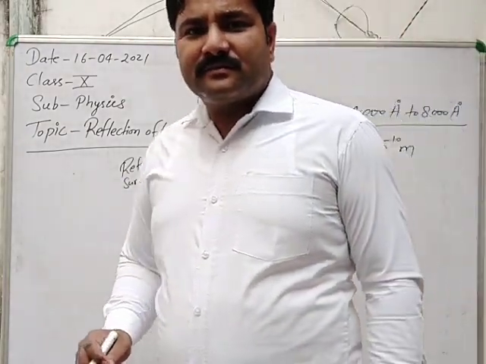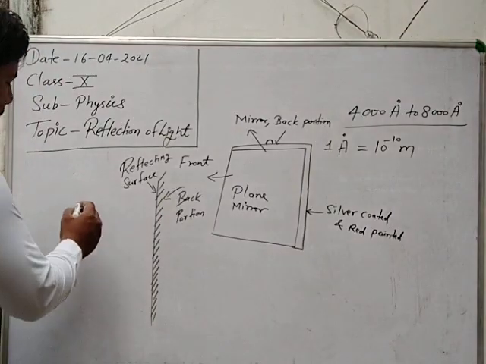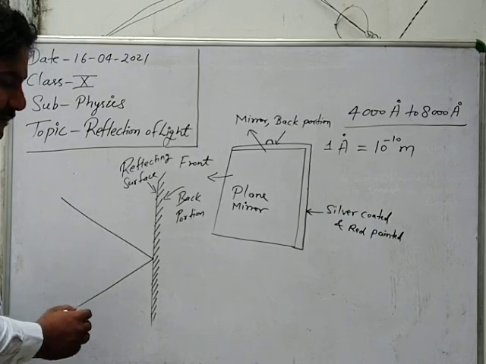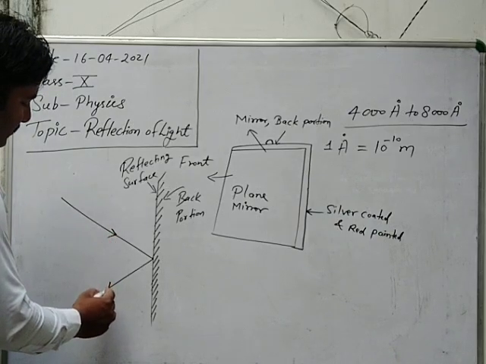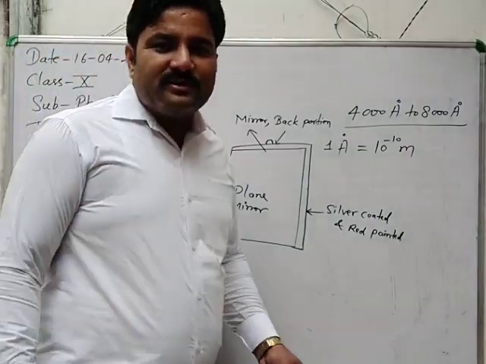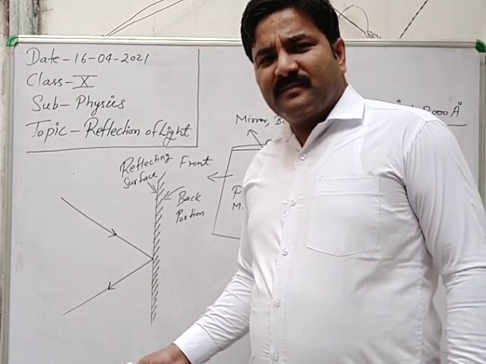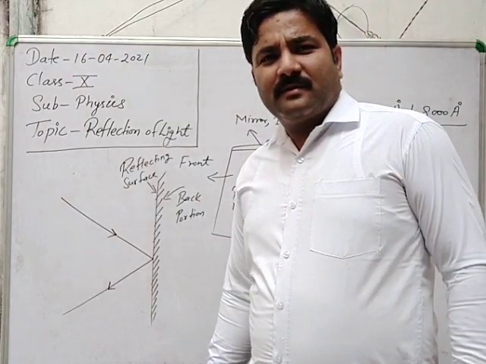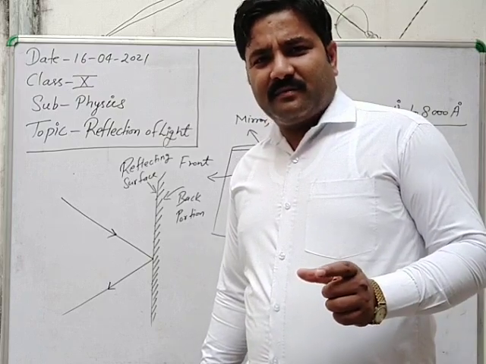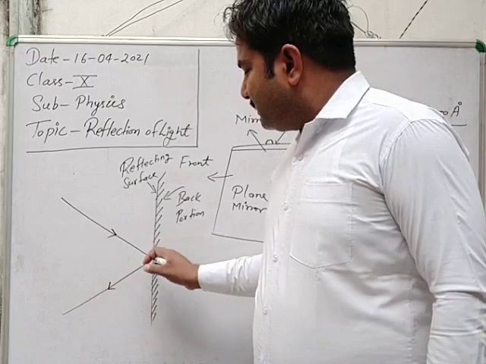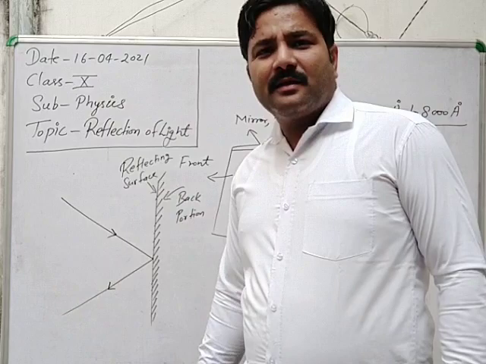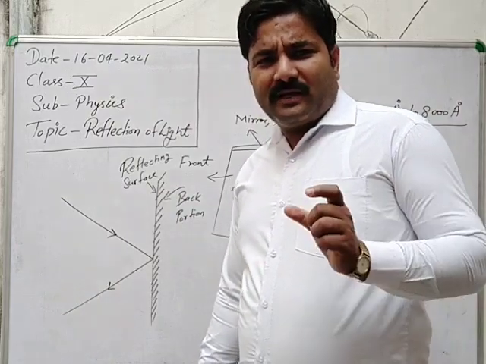When light rays come, just see, then after striking the plane surface, they come back, or you can say retrace in the same medium, but not the same path. The path is different. Here this is the incident path and this is the reflected path, but in the same medium.